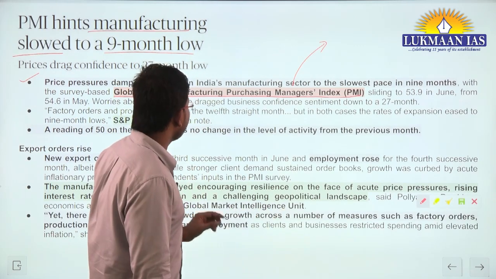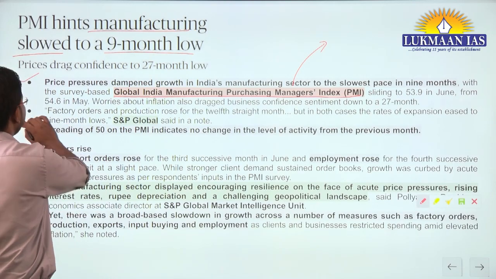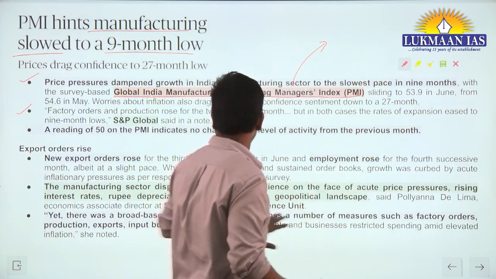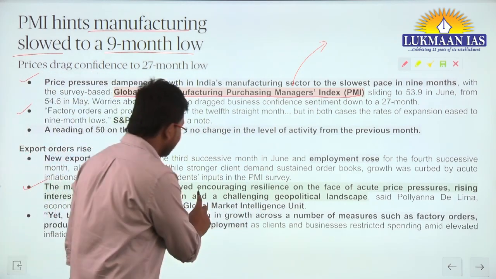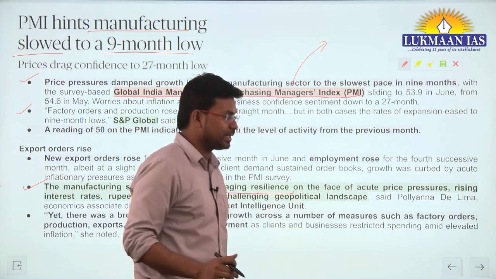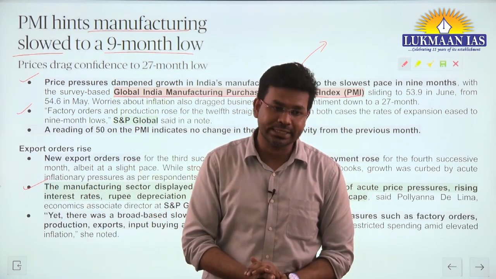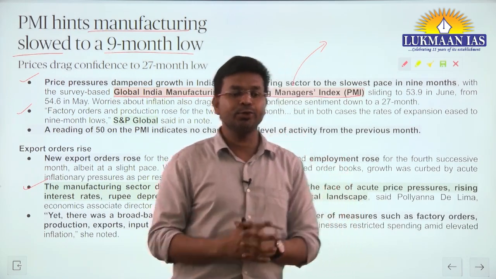Now, according to this particular index and many other things, they have mentioned that the manufacturing sector displayed encouraging resilience. Resilience means we have high pressure, still we are able to sustain it and perform under huge pressure.